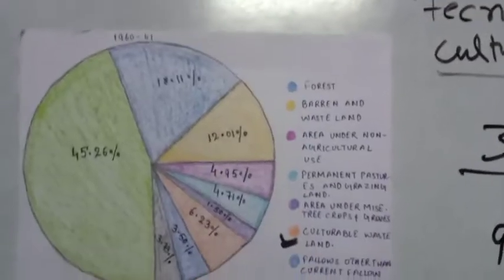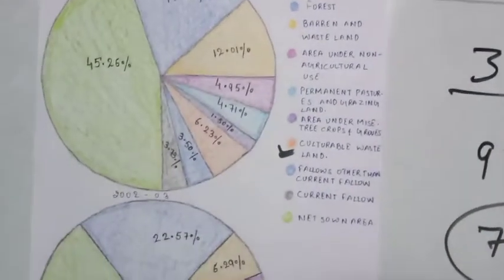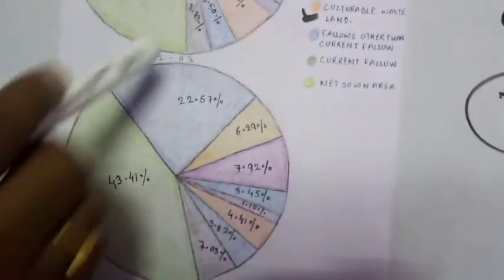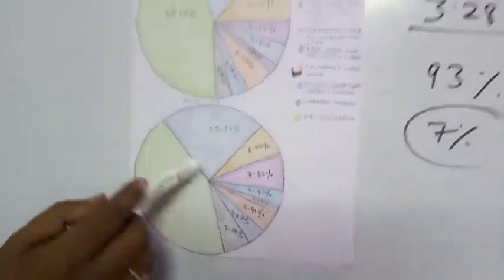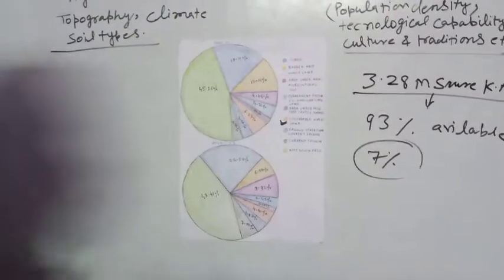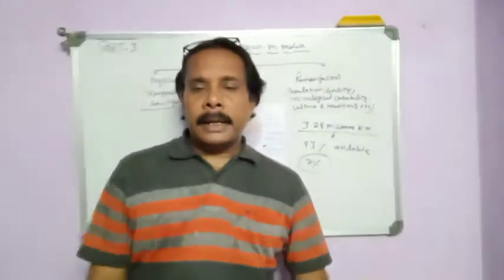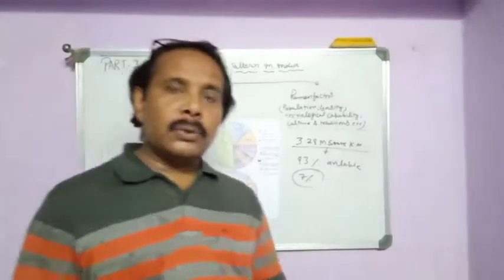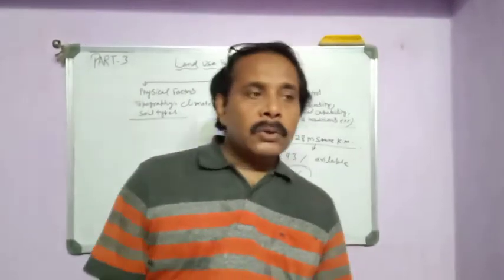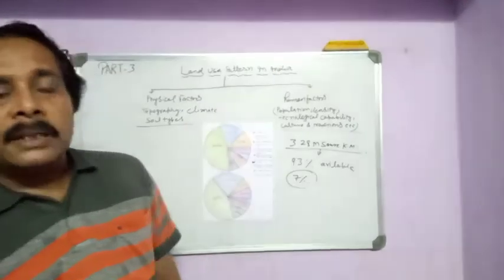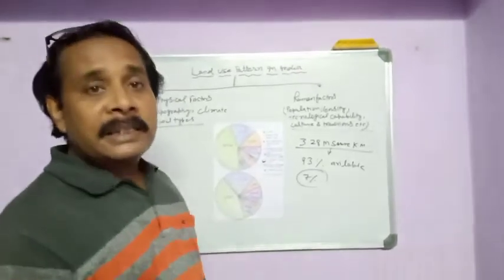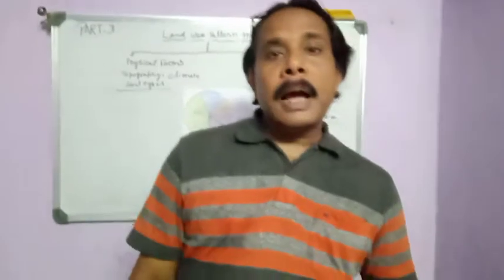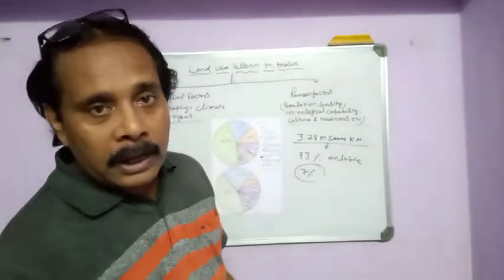So why has the net sown area decreased? Because in different parts we find that the total current fallow area has increased, and it directly affects the net sown area. One thing to always remember: one is known as the net sown area and the other as the gross sown area. Net sown areas are those areas where agricultural facilities such as irrigation are available and properly utilized.